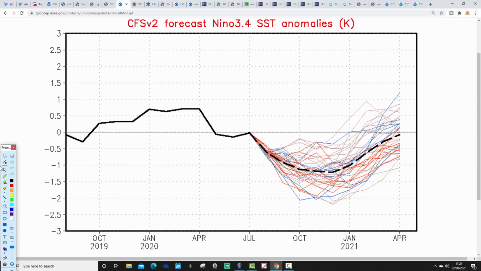This has been a consistent forecast from the CFSV2 since January. We did the ENSO update, of course, on Friday evening, and that revealed that nearly all models are going for a La Nina, albeit a weak one, probably through the rest of this year and into winter 2020-21. CFSV2 has been forecasting this since January as the first model to forecast it.